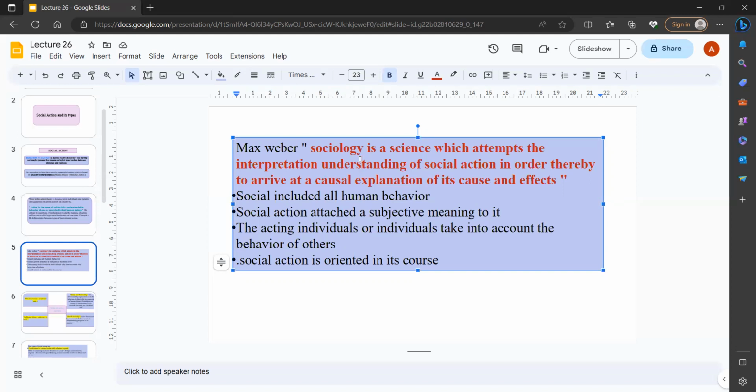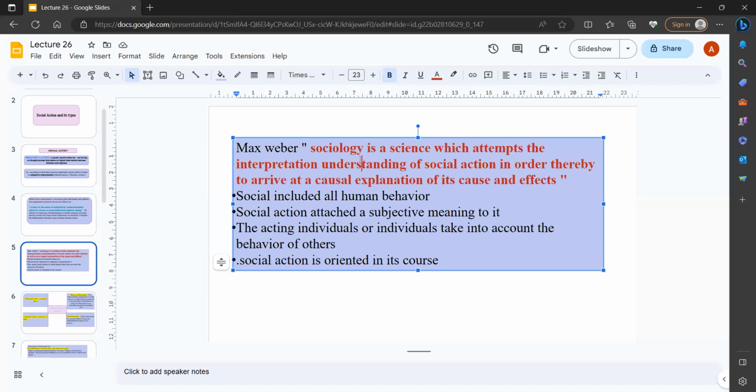We cannot take everything in a generalized way as we are dealing with sociology. So here cause and effect play an important role.